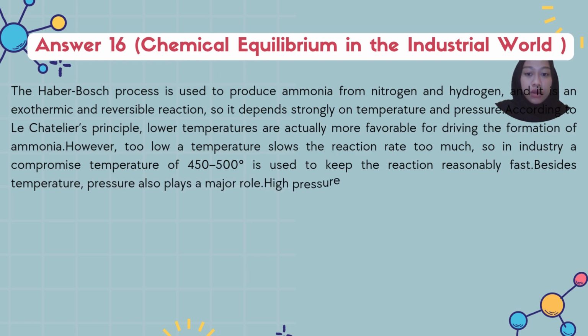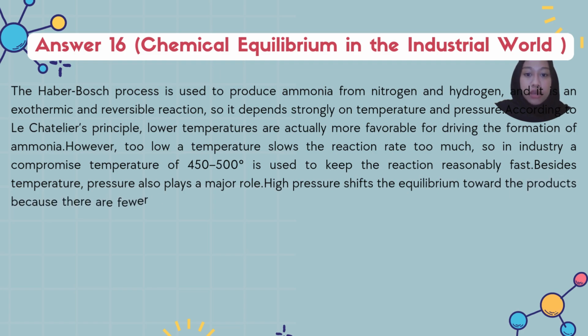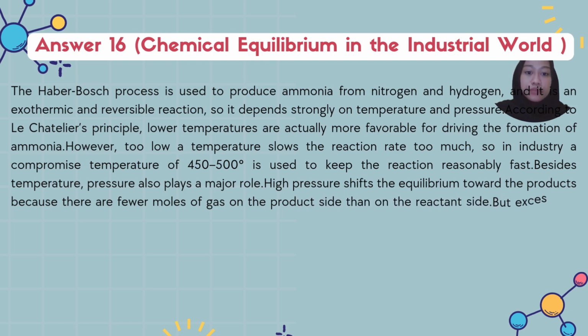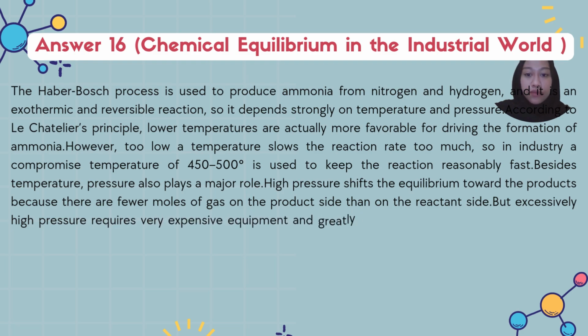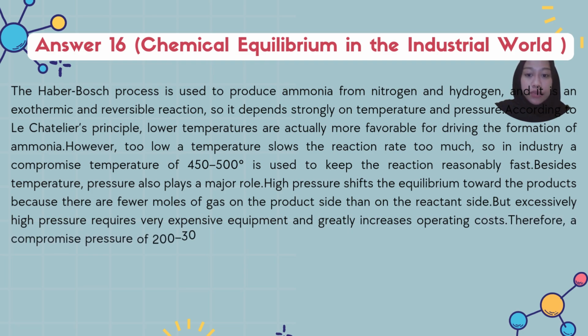However, too low a temperature slows the reaction rate too much. So in industry, a compromise temperature of 450 to 500 degrees Celsius is used to keep the reaction reasonably fast.